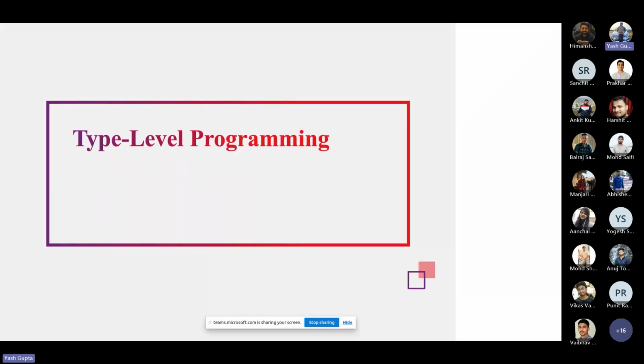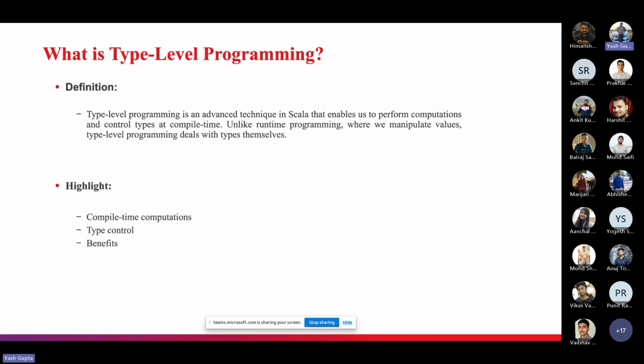So what is type level programming? Let's start by defining what type level programming is. Type level programming is a powerful technique in Scala that allows developers to work with types at compile time. Unlike programming where we manipulate values, type level programming deals with the types themselves. I will show you a full working demo where we will deal with the type levels and the type aliases. So let's first see the highlights, the components used in type level programming and their importance in it.